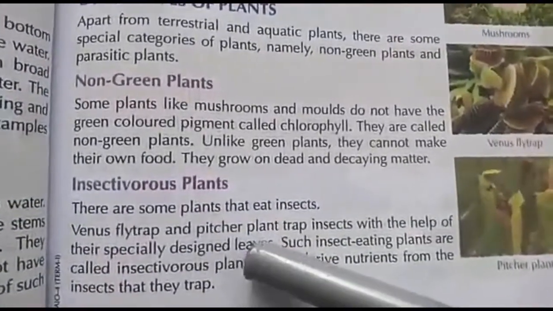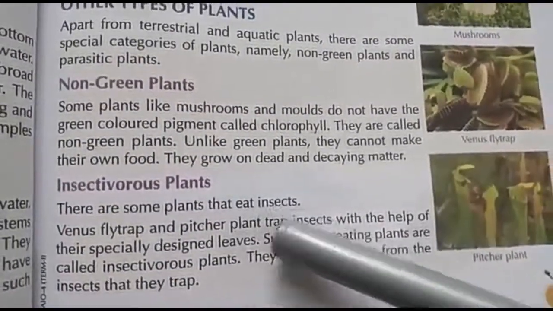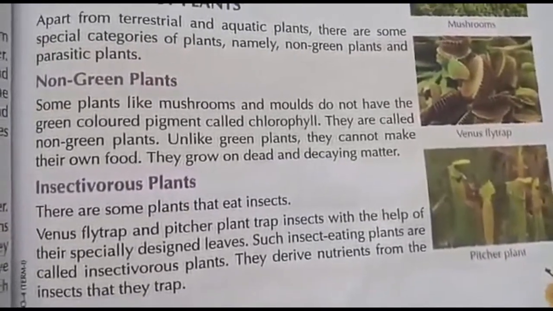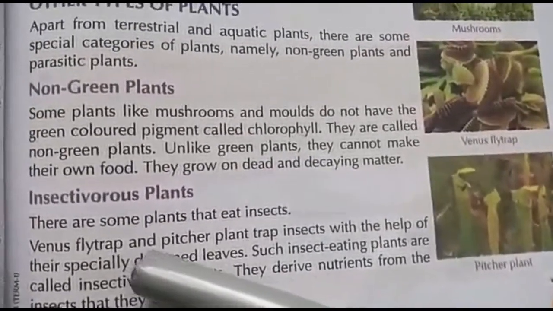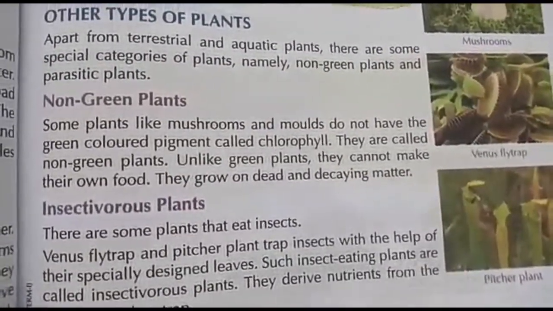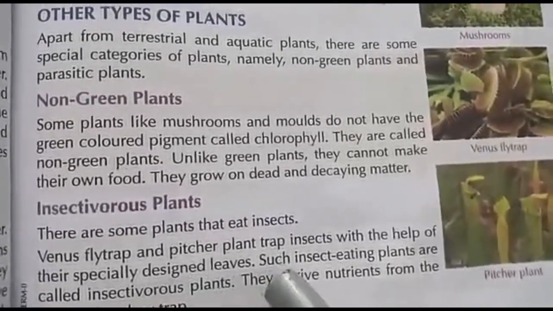Okay. Insectivorous plants. There are some plants that eat insects. Is it really? Yes. But it is true. Venus flytrap and pitcher plant trap insects with the help of specially designed leaves.